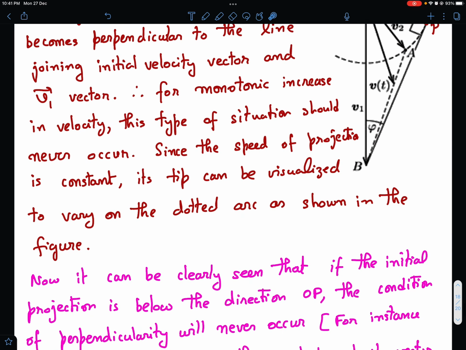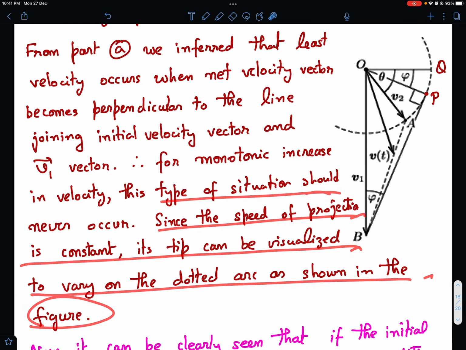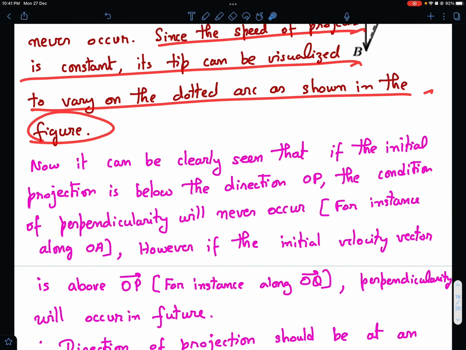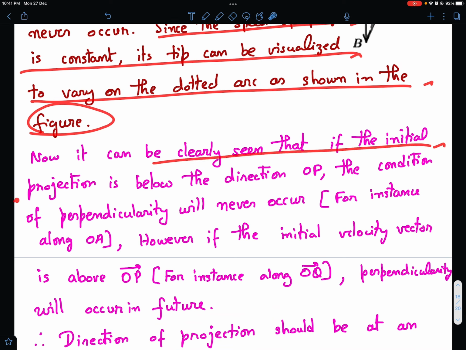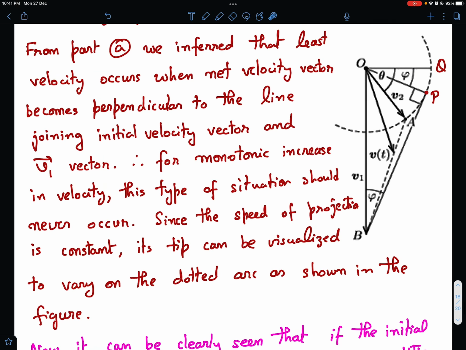So let me read out. For monotonic increase in velocity, this type of situation should never occur. Since the speed of projection is constant, its tip can be visualized to vary on the dotted arc as shown in the figure, as I have shown here and explained. Now it can be clearly seen that if the initial projection is below the direction OP, the condition of perpendicularity will never occur. This is OP, the tangent of the circle.